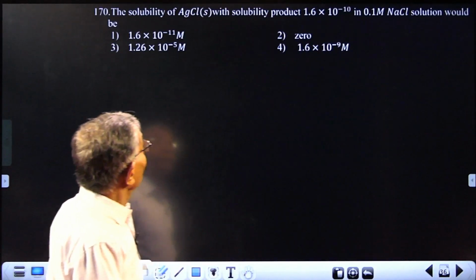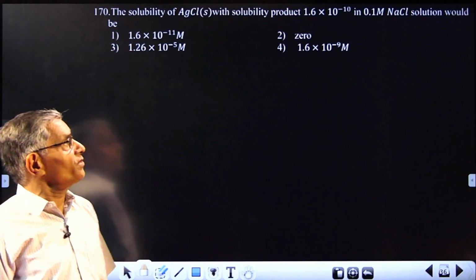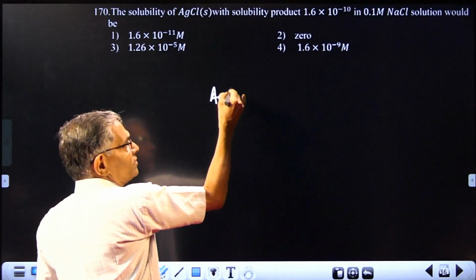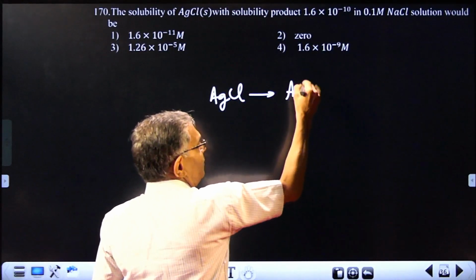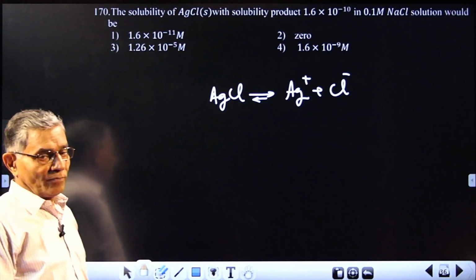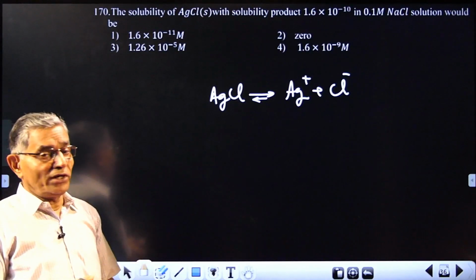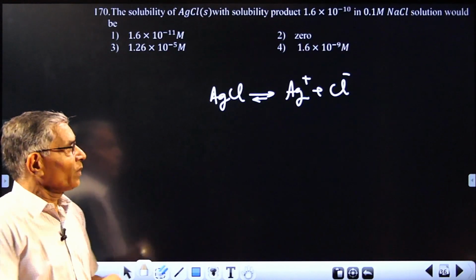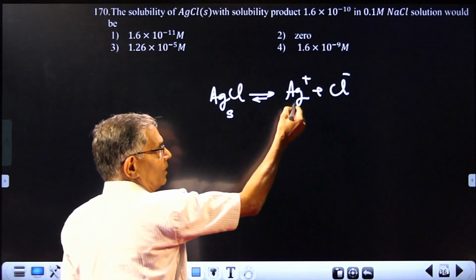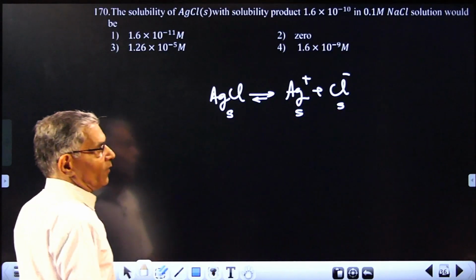36 is the solubility of AgCl. It's a typical question, very often asked in such examinations. You know, AgCl dissolves as Ag plus and Cl minus even though it is a sparingly soluble salt. Whatever portion is dissolved will dissociate into silver and chloride. So if the solubility is S, all this dissolved salt will be converted to S moles of silver ion and S moles of chloride ion.